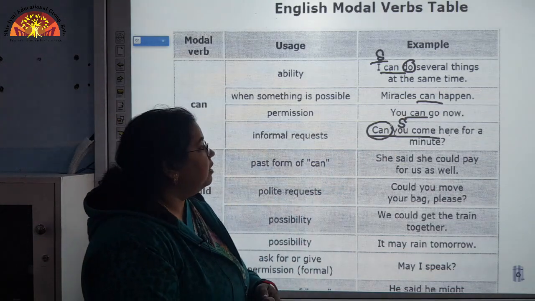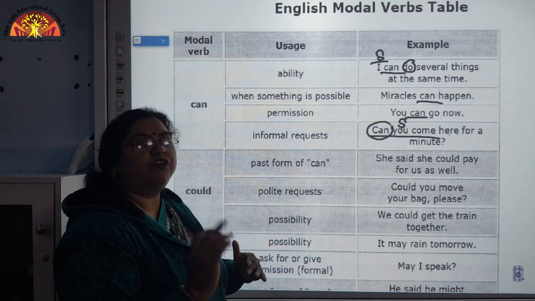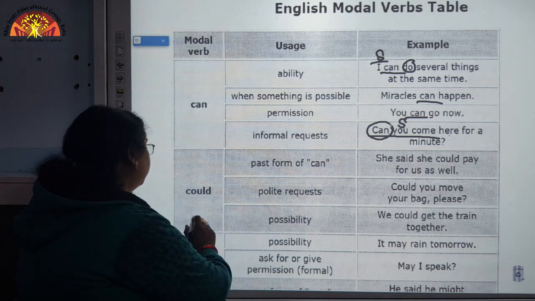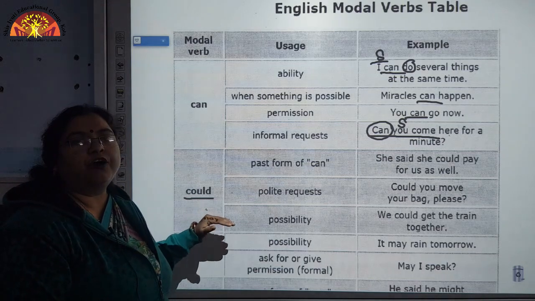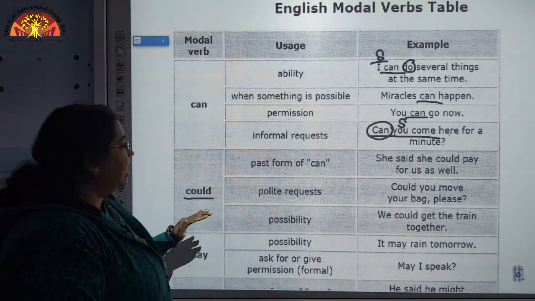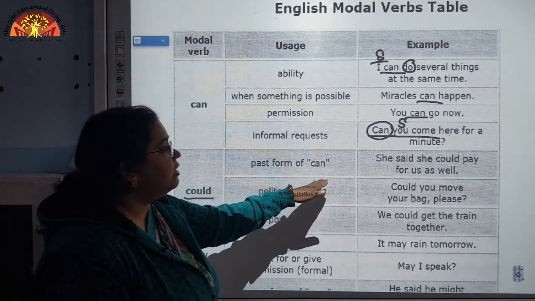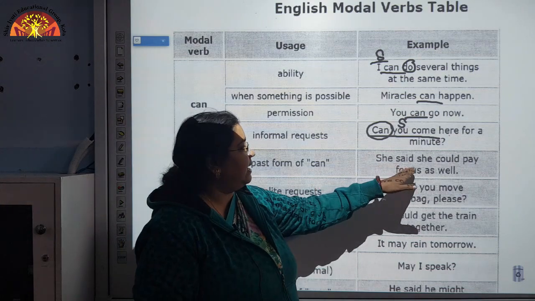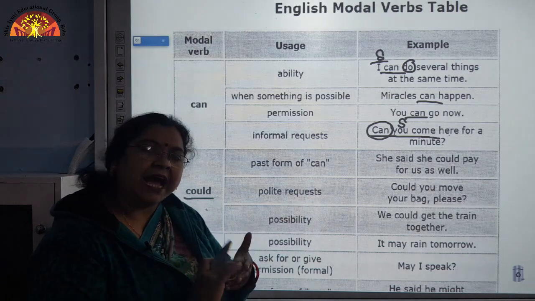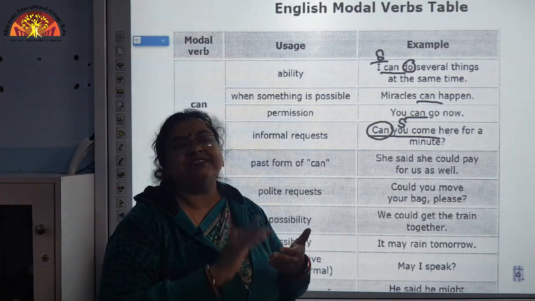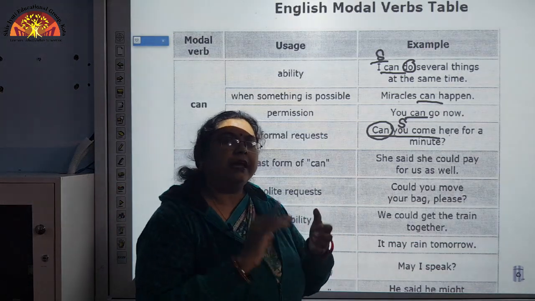Now, let us move to the next modal, the past form of can, that is could. First of all, could is the past form of can. Here, she said she could pay for us as well. Something happened in the past, and the subject showed the ability that she could pay.